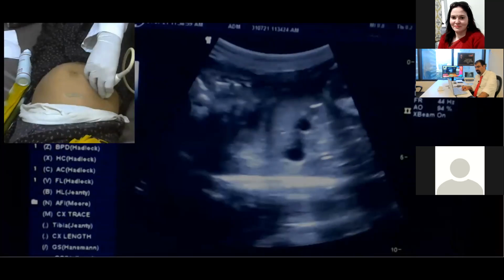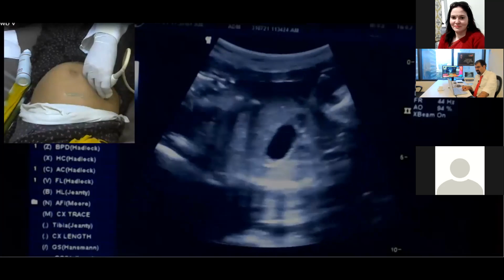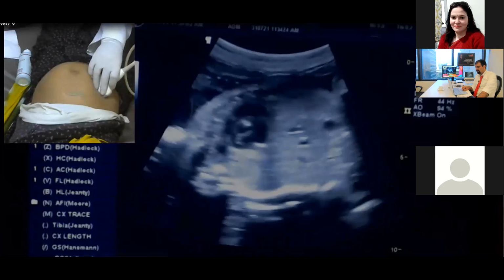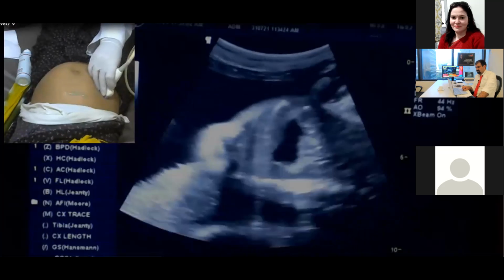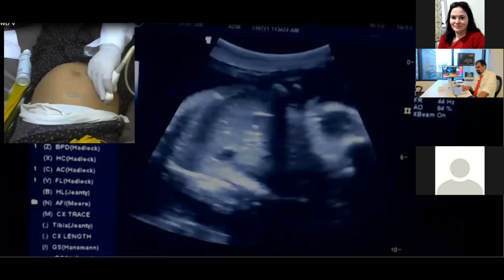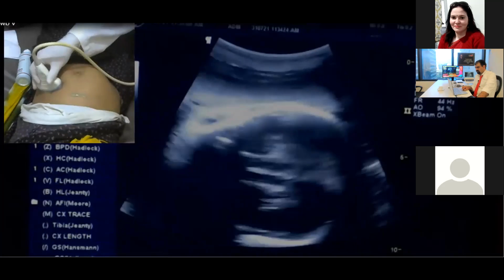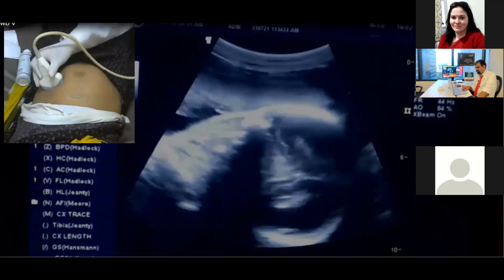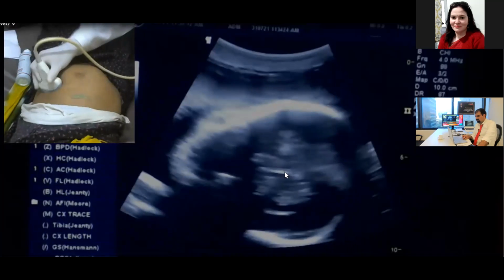We will be more than happy to listen if anybody is having any idea how to take the fetal face. Anyone? From an axial section, how to take the fetal face? Now see, we are in axial section right now.